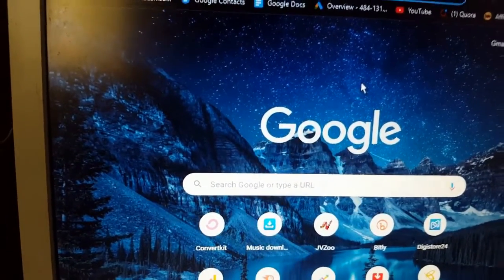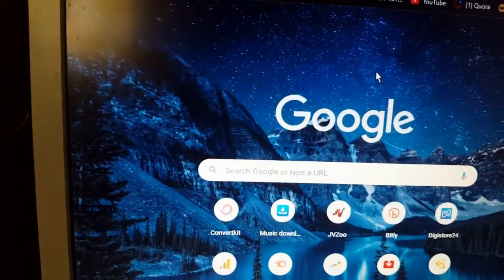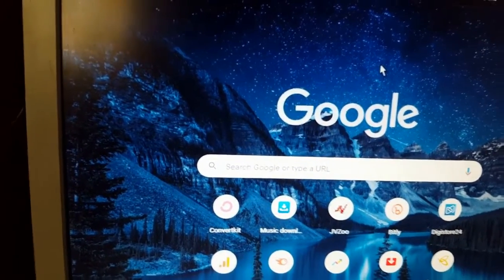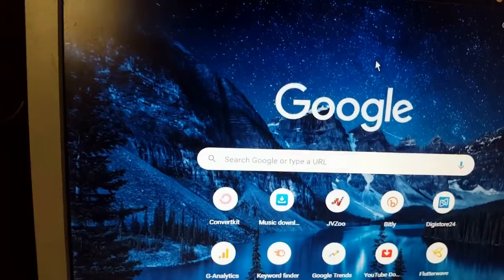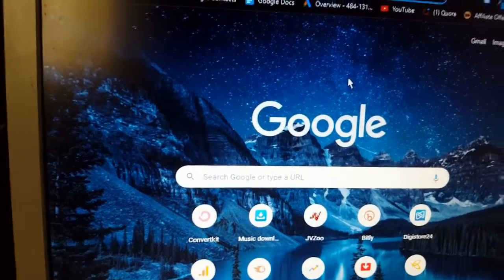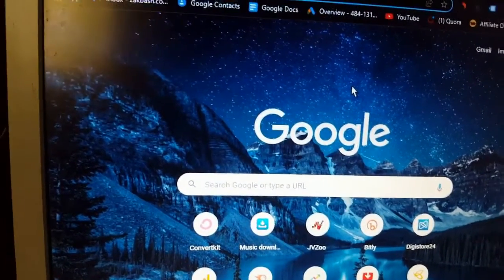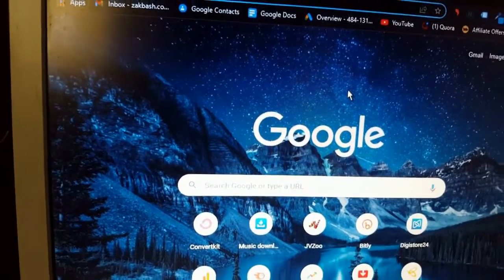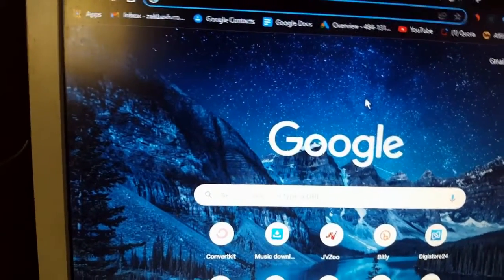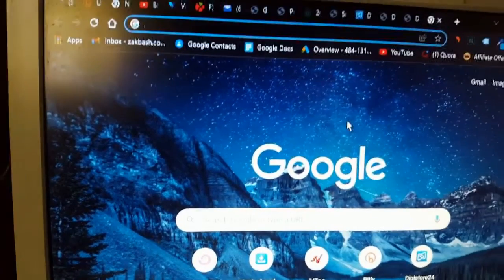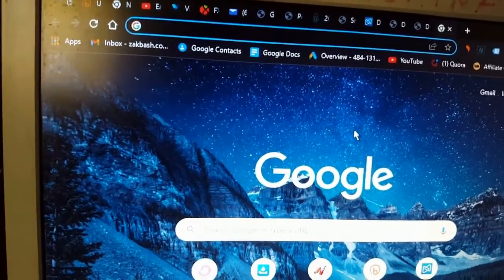What you need to make the money here is an internet connection and a PayPal account. If you have a PayPal account, you're good to go. If you don't have one, please go get one, because that's where you're going to receive the cash, the money.